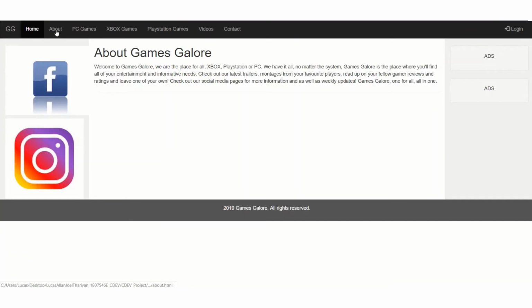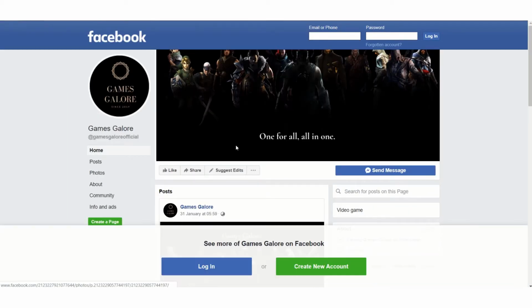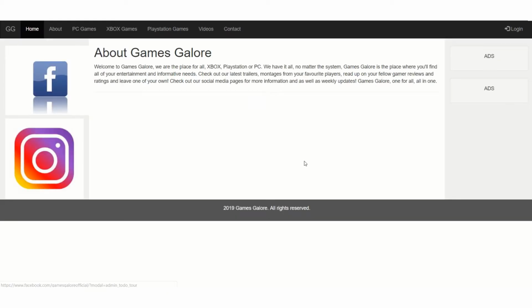Okay, so for about, this just gives a brief description of Games Galore, saying that we house the latest trailers, montages, reviews, as well as providing valuable insight and information to games that gamers might want to check out. As you can see on the left hand column, I have a Facebook and Instagram icon. This leads to fully functioning and working Games Galore pages that I have personally created, which I shall update and basically do more on for my part 5. This is just a demonstration to show that I have done this.